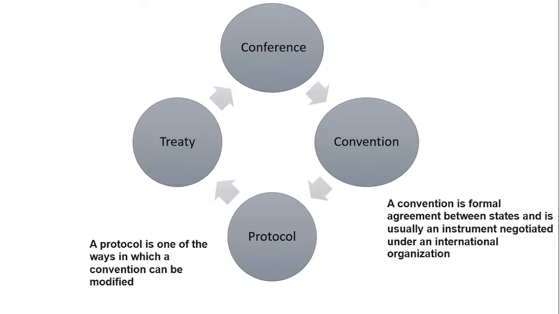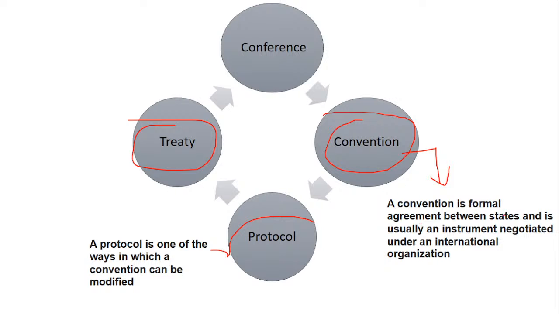Fine. Now see, you have these words regularly. Treaty, protocol, then you have convention. So now when we talk about a convention, basically what is a convention? Let us start from here. A convention is a formal agreement. It is an agreement between two parties. You can say it is a contract between the parties.